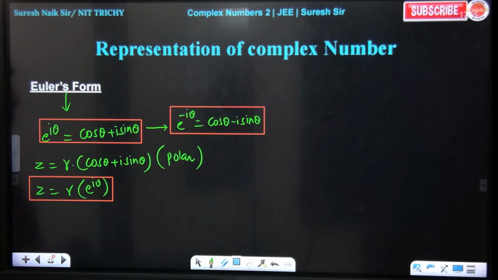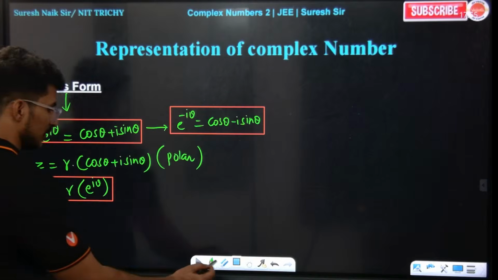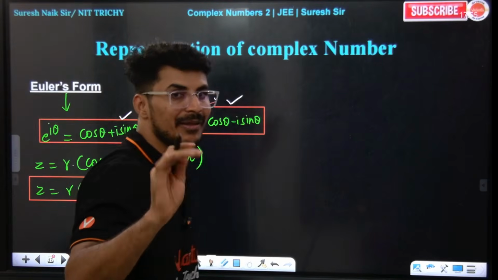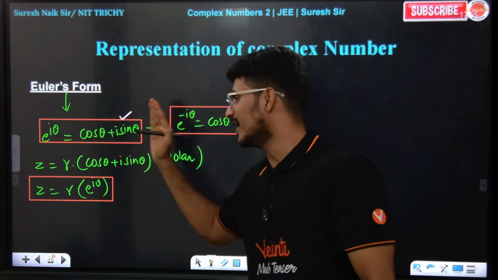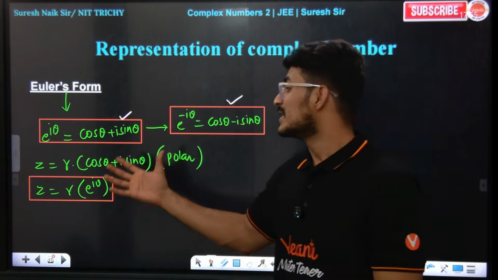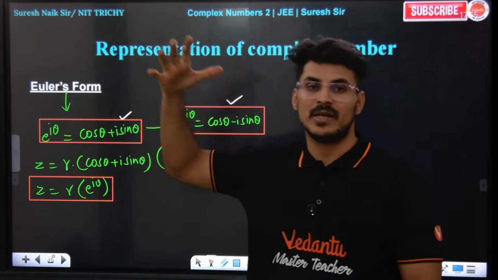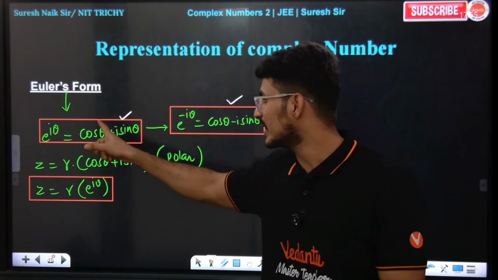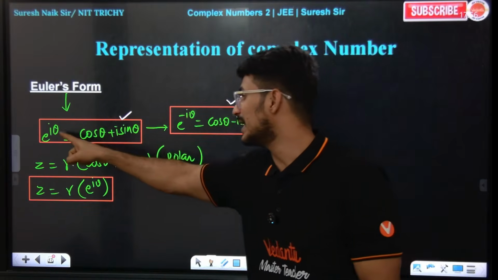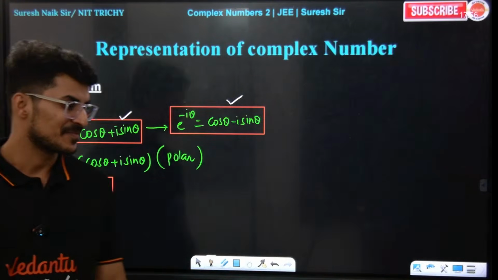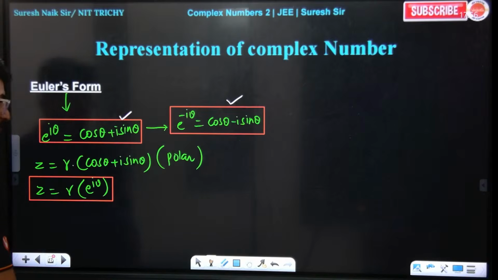Any doubts? Chintu, tell me. Guys, this is very important, super important, so look carefully. Euler said that a complex number can be represented this way in his own style: r into e power of i theta. E power of i theta is this. E power of minus i theta means theta will be replaced with minus theta.